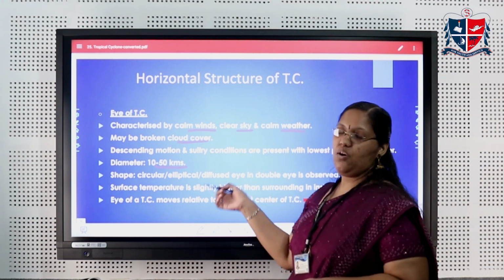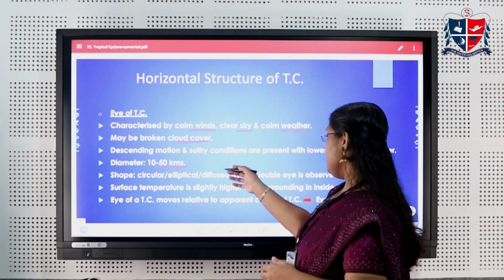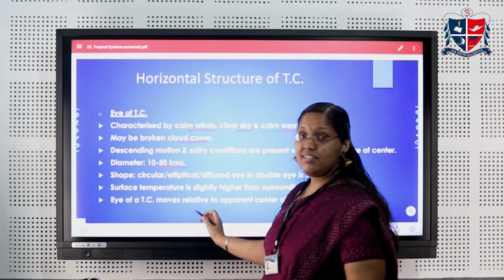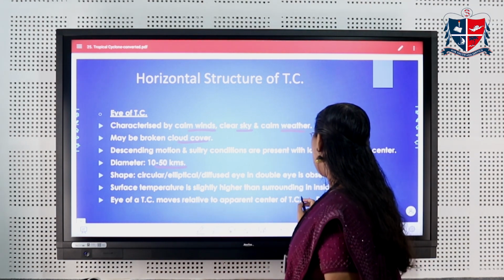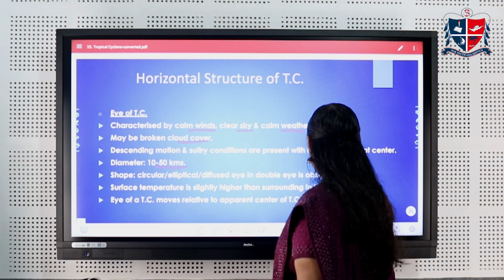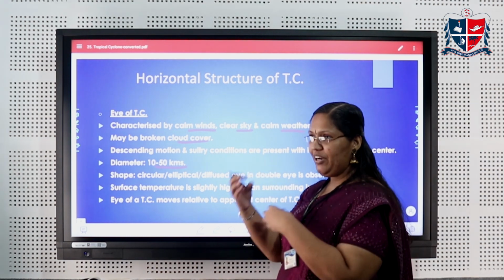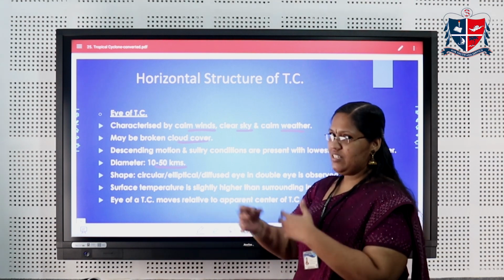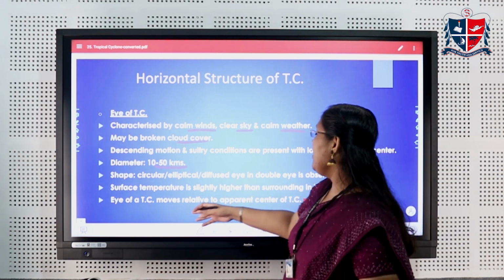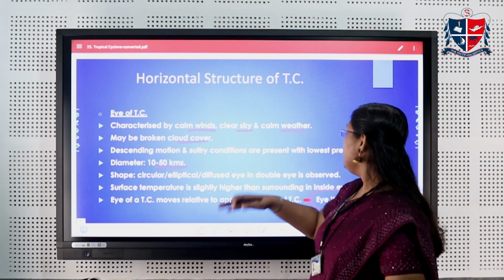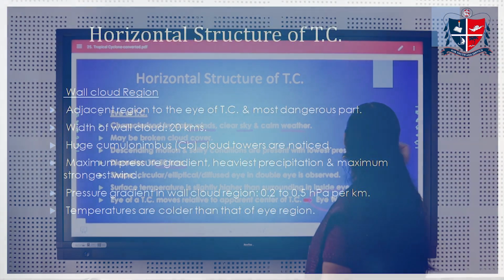Inside the eye, surface temperature will be more. The eye of a tropical cyclone moves relative to the apparent center of the cyclone. We can observe a wobble. Wobble means the apparent movement of the cyclone with respect to the outside. We can observe that the eye of a tropical cyclone moves; that is said to be the eye wobble.